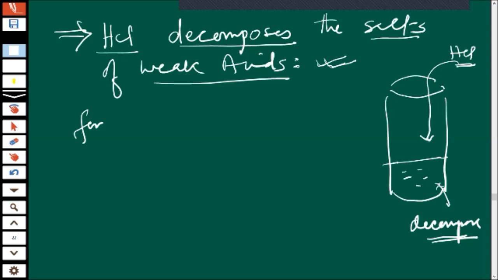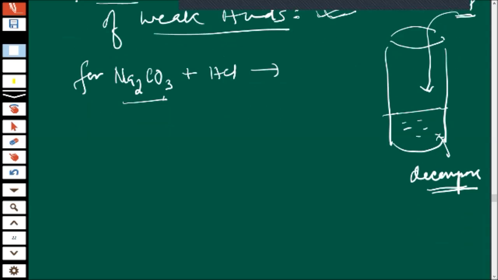Okay, let me write. Na2CO3, sodium carbonate, plus HCl. It will readily decompose in this reaction and give NaCl, water and carbon dioxide as products.